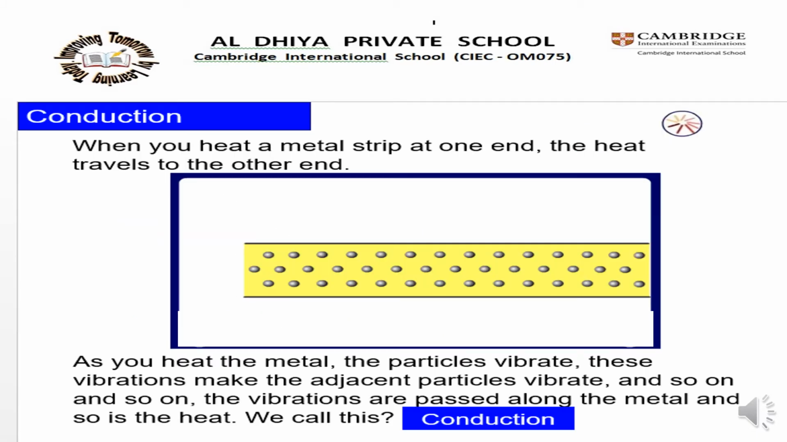Conduction can occur easily in solids, less easily in liquids, but hardly at all in gases because the gas atoms are too far apart. When you heat a metal strip at one end, the heat travels to the other end. As you heat the metal, the particles vibrate. These vibrations make the adjacent particles vibrate, and so on and so on. The vibrations are passed along the metal, and so is the heat. We call this conduction. In the next slide we can see how the particles move.